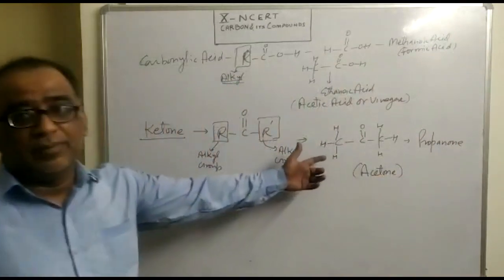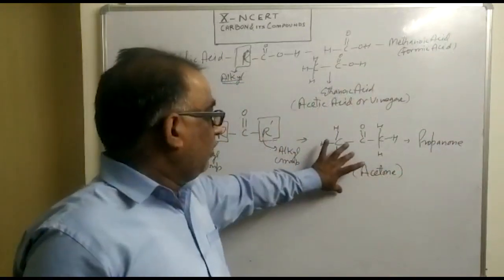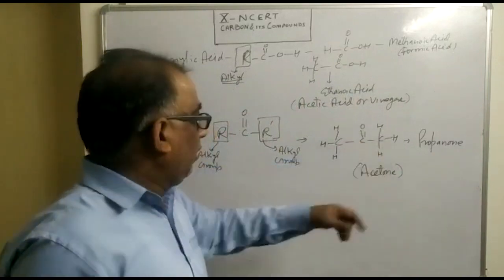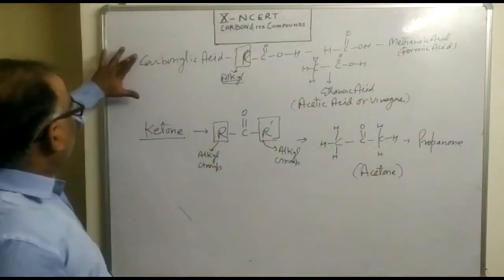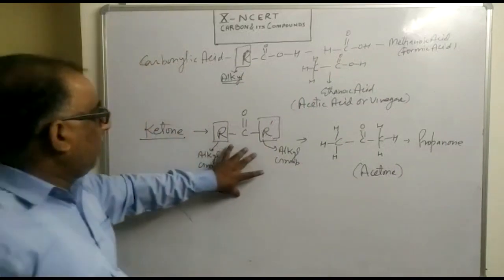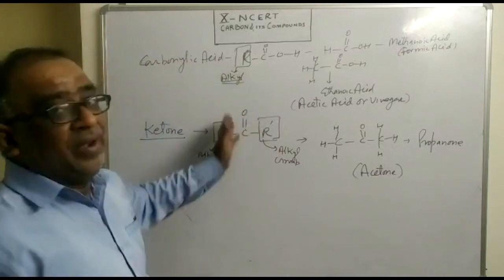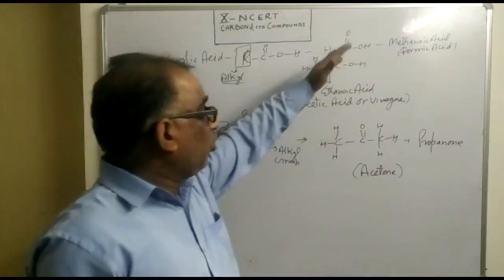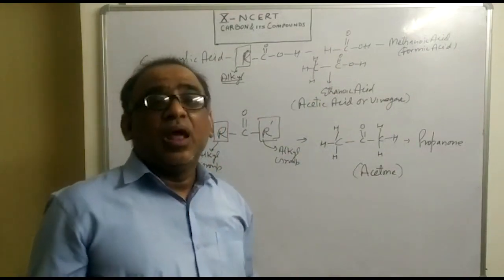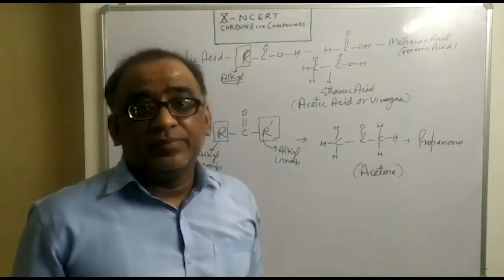You might have seen this compound in your domestic day-to-day life. Nail polish remover, which is used in our day-to-day life. So here we have seen how these compounds are given general formulae, and then the general formulae have got two types of names. One name is IUPAC name and another name is their common name.